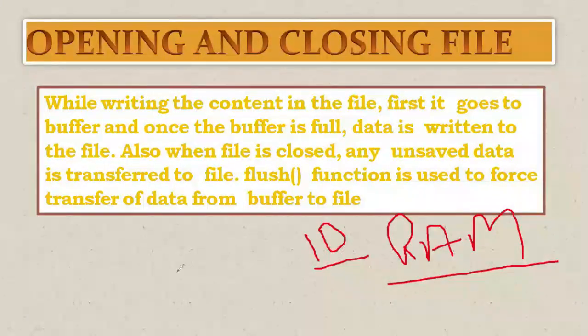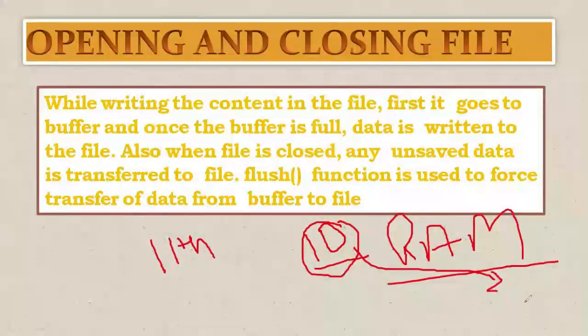After the 10 characters, if the user gives the 11th character, then the first 10 characters will be sent to the file. That means it will be removed from RAM and it will go to your secondary storage device.